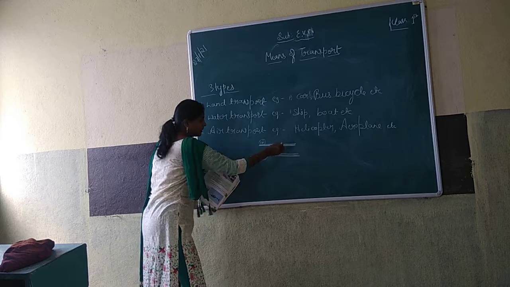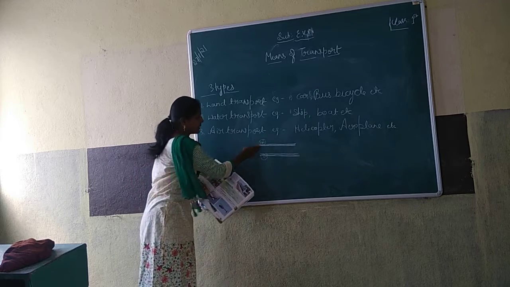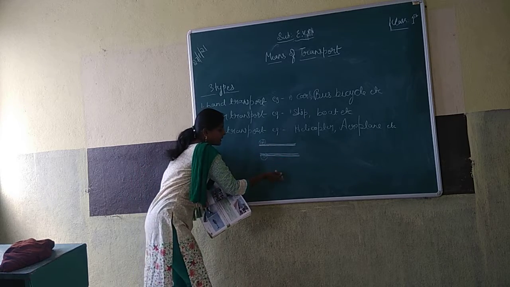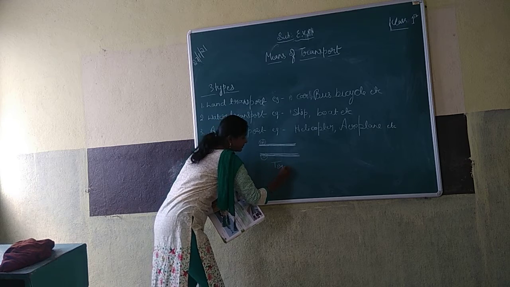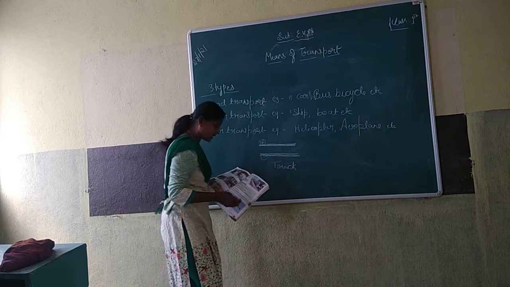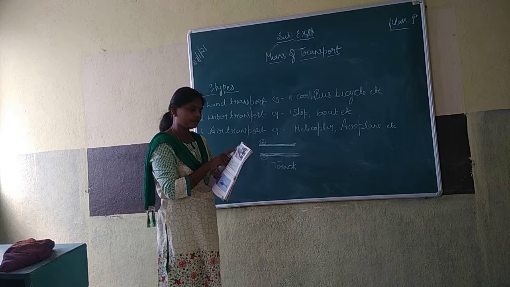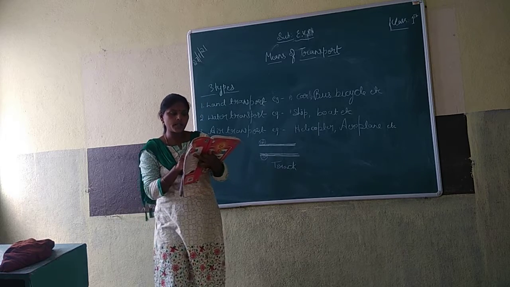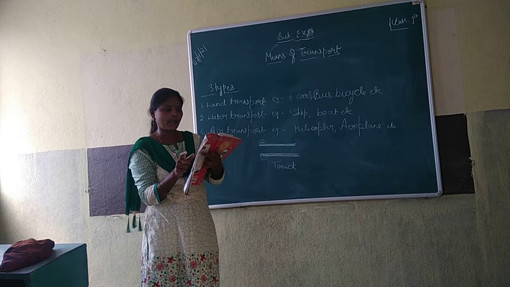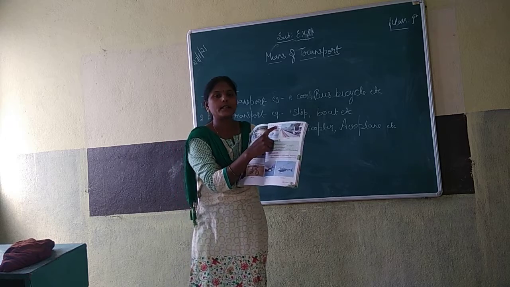These are the wheels on the track. This is called what? Track. This is called track. On railway track, train runs.